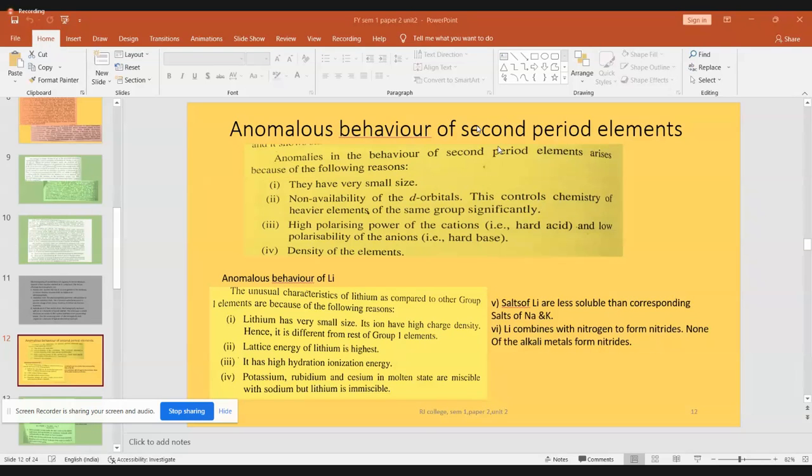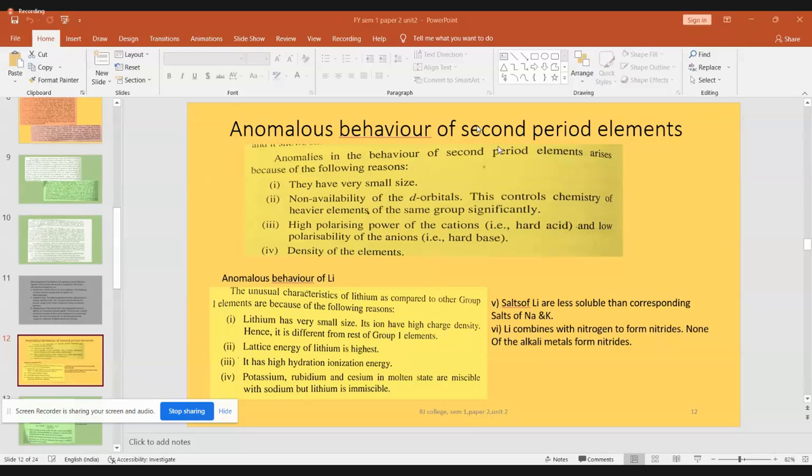So what is ultimately this polarization? It is the removal of symmetry of the moving electrons. They are not associated with that particular ion. They are pulled towards the other ion, the anion, and there is a loss in the symmetry. That is the meaning of polarization. So when polarization happens to the cation, it is called its polarizing power. When the polarization is done by the anions, it is called polarizability.